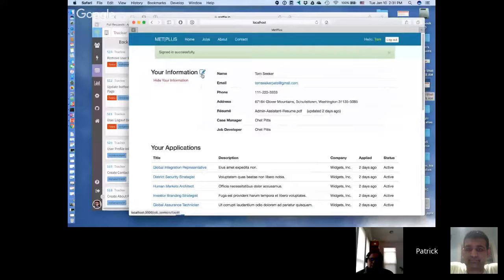So in her design, she's removed this little icon here, which I'm fine with. So that's essentially what this story is about.